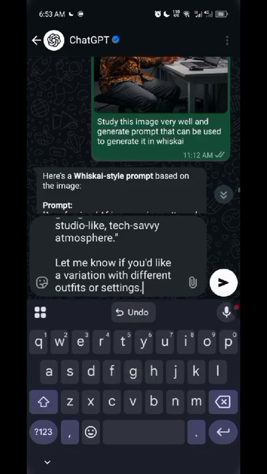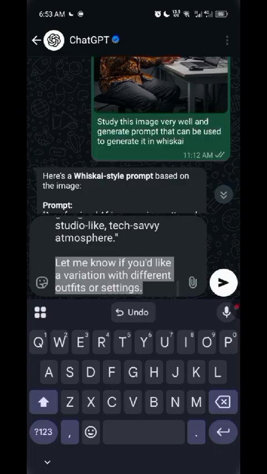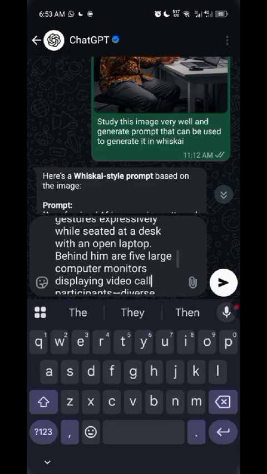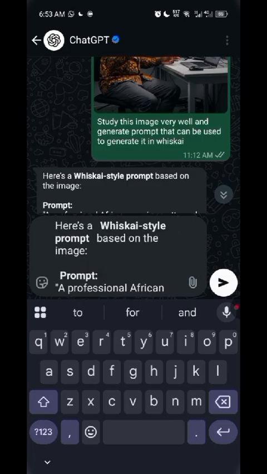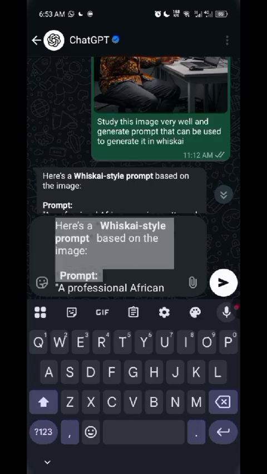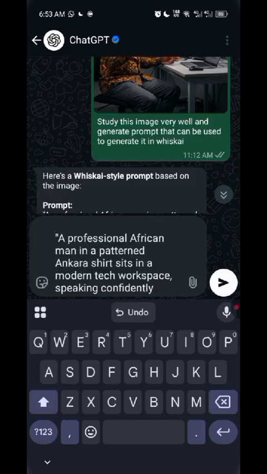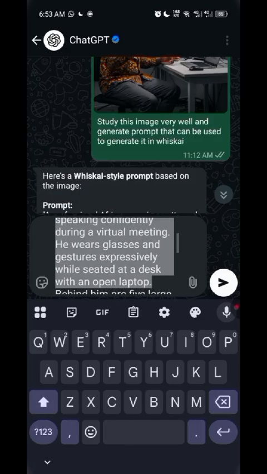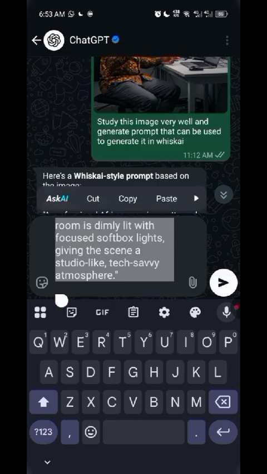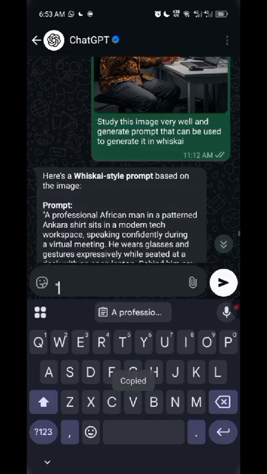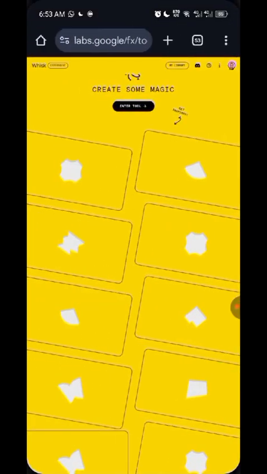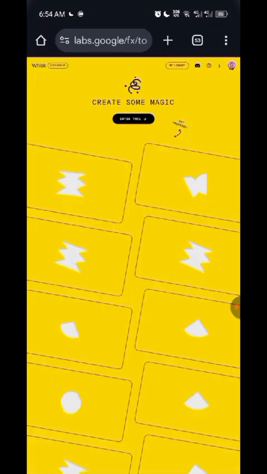So you can use the ChatGPT app, anyone that works for you. But I tried using the app and I'm out of uploads, so I have to use the one on WhatsApp. So I've copied it, and I just click on enter here.